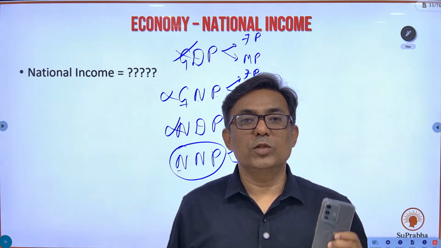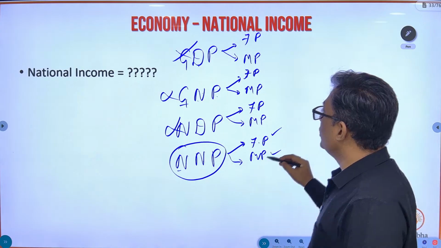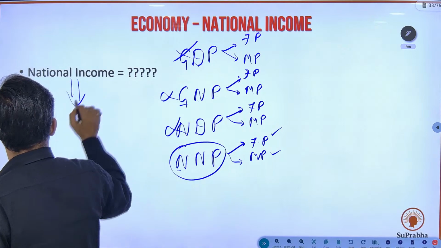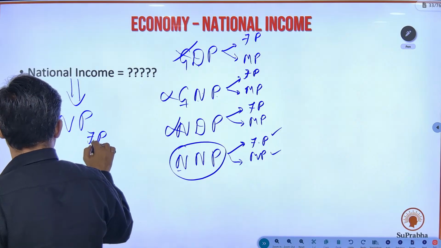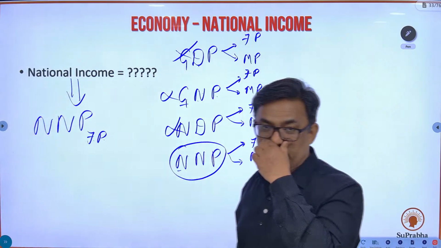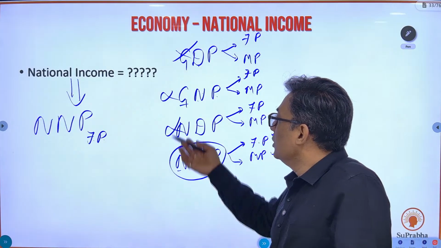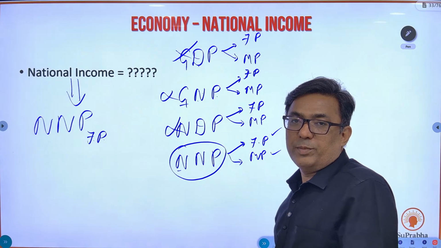So market price cannot be the true depiction of national income. If you really want to know the national income, it has to be NNP at factor price. So just mug it up, or it's better that you understand, national income is nothing but NNP, net national product, at factor price or factor cost. Okay, so please note it down. National income is nothing but NNP at factor price.